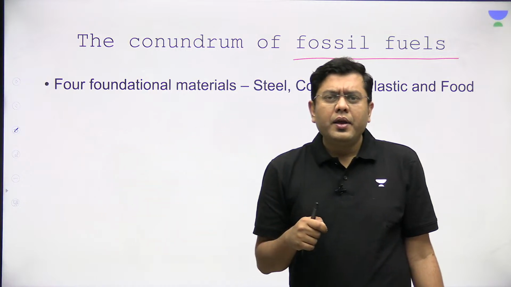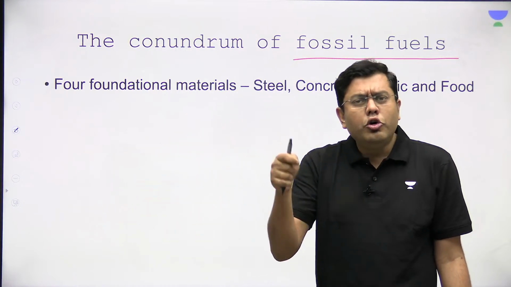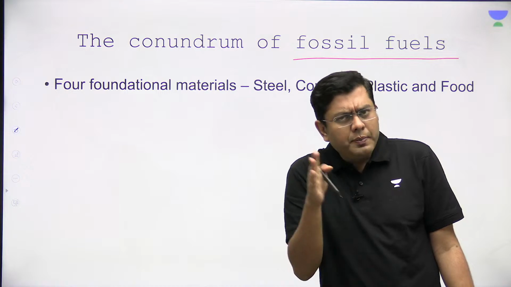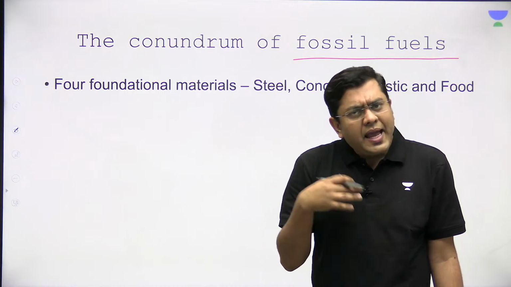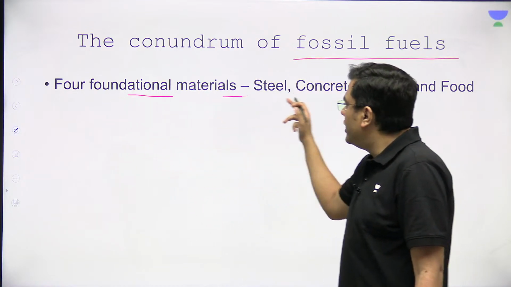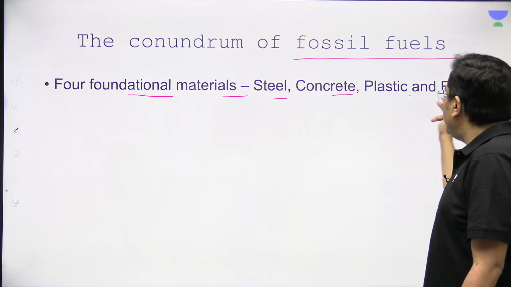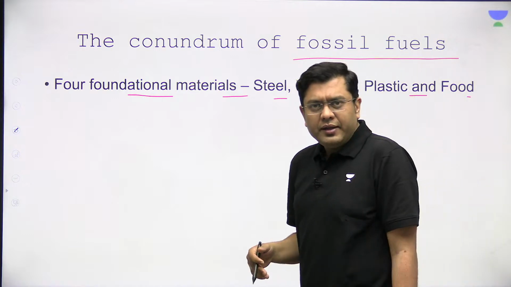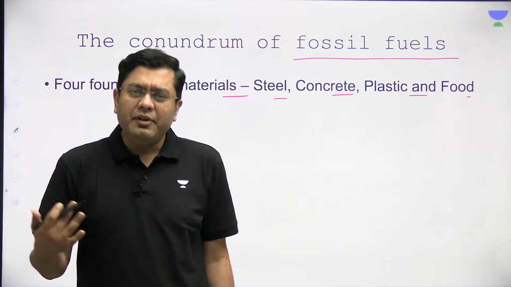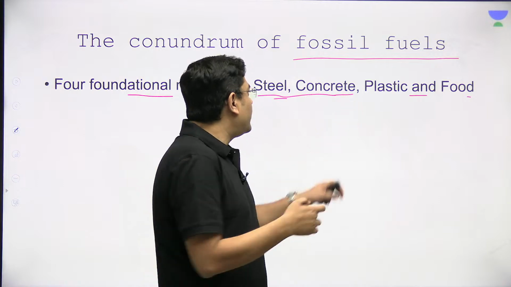But then, when you talk about the normal growth paradigm or the normal growth pattern, there have been 4 foundational materials which have been indicated: steel, concrete, plastic and food. This is very much important for development. Steel and concrete, let's suppose.